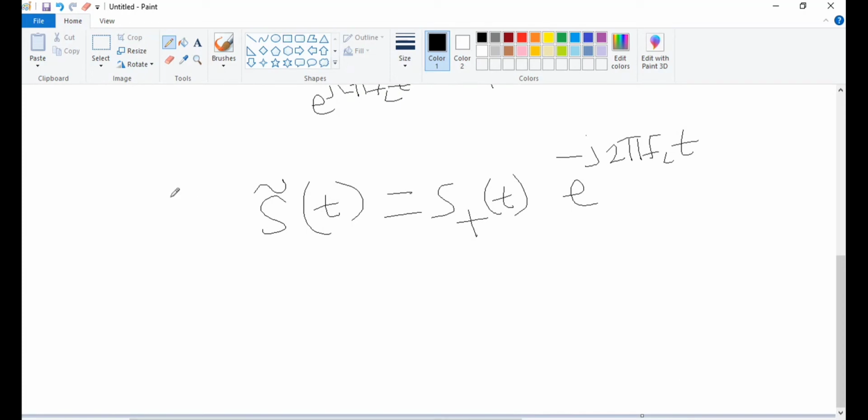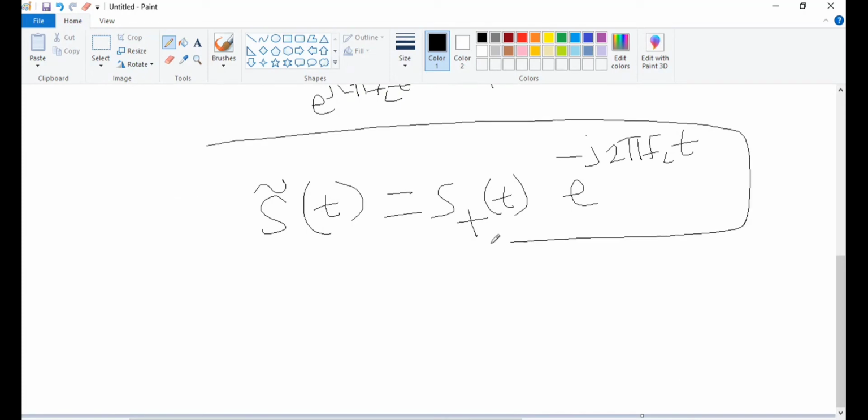Okay, so this is an equation that is used to represent the complex envelope. Still you have analysis. I will do the analysis tomorrow because I will not be able to finish the complete analysis now. Or else I'll just try to analyze it. Okay, so this is the general representation of this complex envelope.